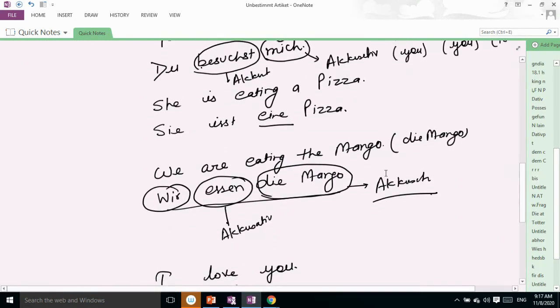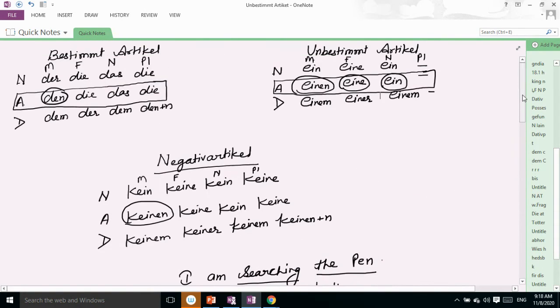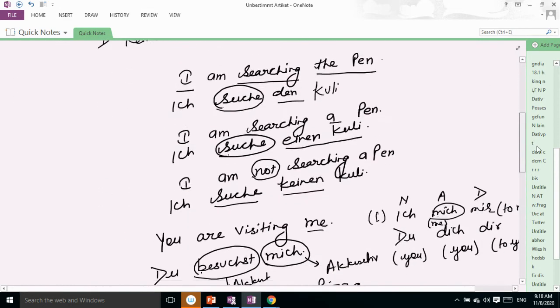Next is "We are eating the mango." "Wir essen die Mango." Why die Mango? Because mango is feminine, and in feminine, what do we write in accusative? Die. So we essen die Mango.